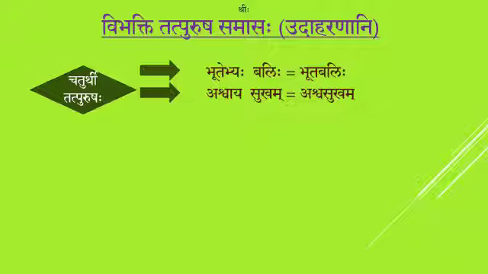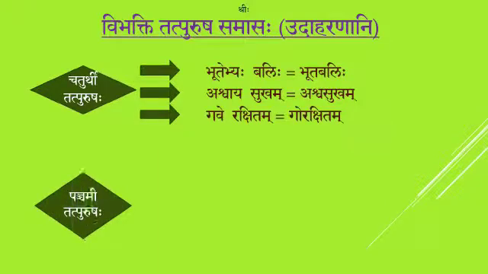Ashvaya Sukham. Ashvaya is in fourth Vibhakti and Sukham is in the list of Chaturthi Tatpurushaha. So your answer is Ashva Sukham. Gave Rakshitam. Gave is the Chaturthi Vibhakti and Rakshitam is in that list of Chaturthi Tatpurushaha. So your answer is Go Rakshitam by applying the Sandhi.